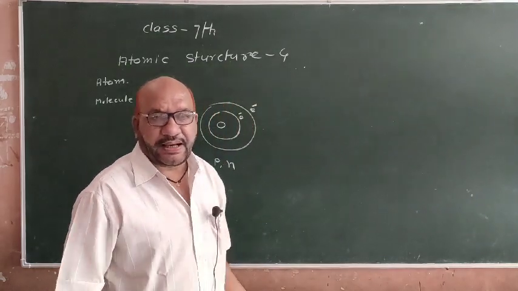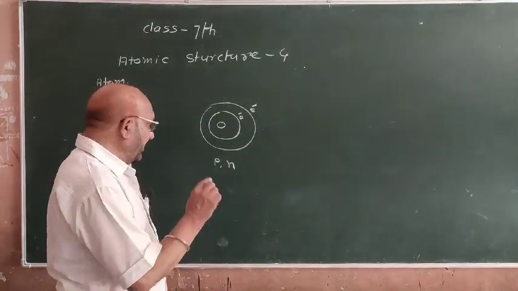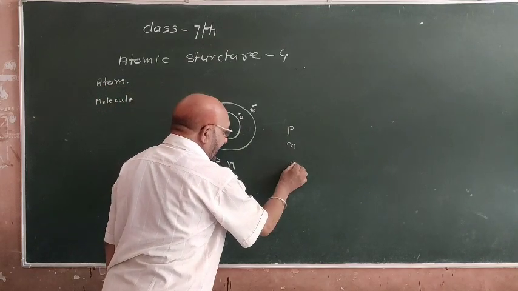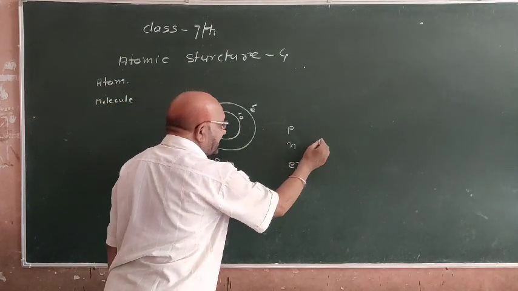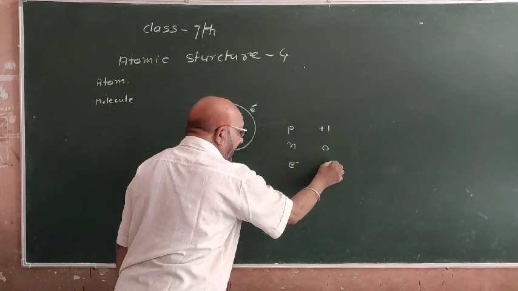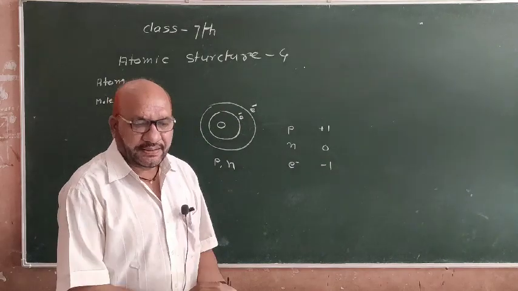The symbols of proton, electron and neutron. The symbol of proton is p, neutron is n, electron is e. Charges: positive 1, 0 and negative 1. Right?